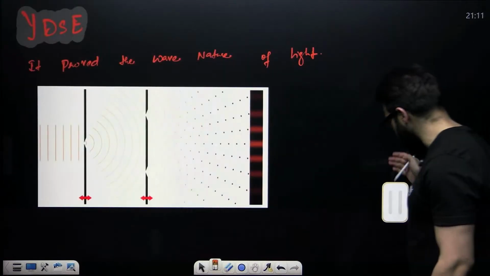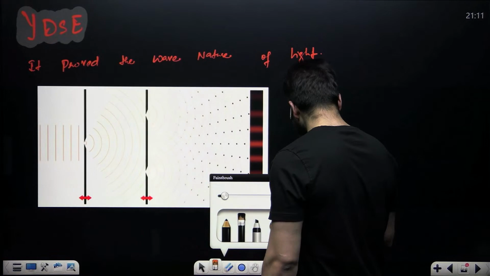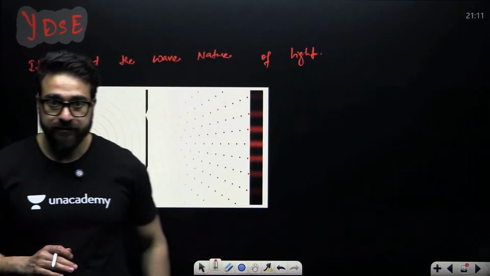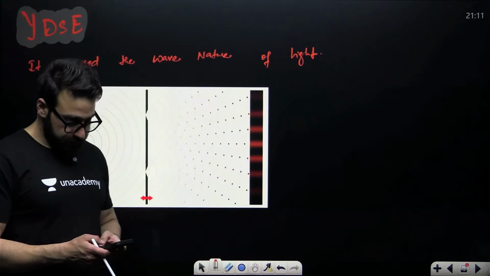Young's double slit experiment: 80% of the Young's double slit experiment is already done. Constructive, destructive, we are done with that.